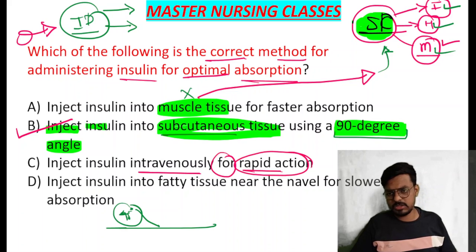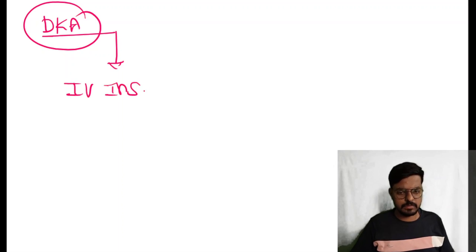But there is one situation in the medical setting. Almost all of you know the complication of diabetes, that is diabetic ketoacidosis. Okay, so for managing this, or uncontrolled hyperglycemia that is more than 400, sometimes the doctor may advise IV insulin. Okay, IV insulin.